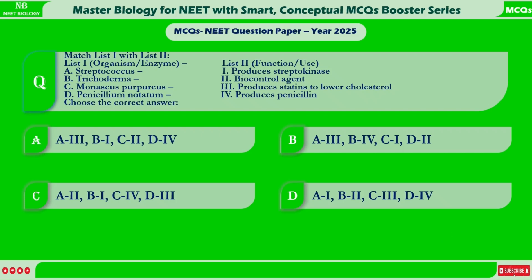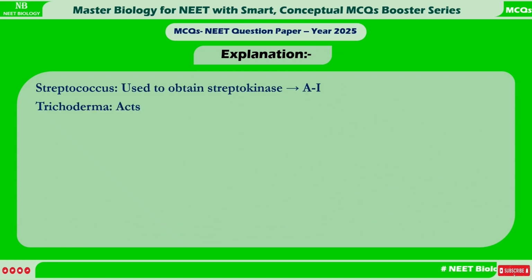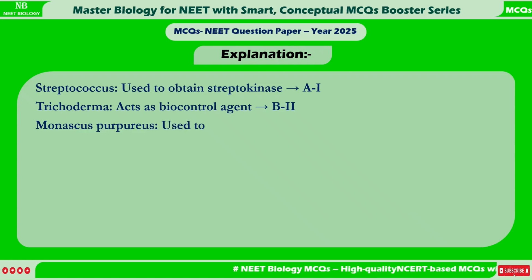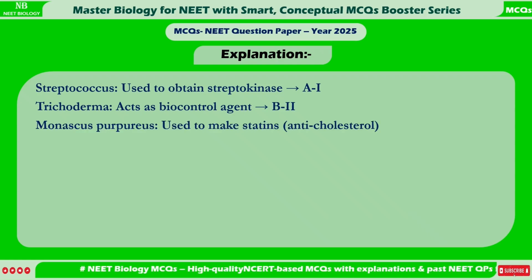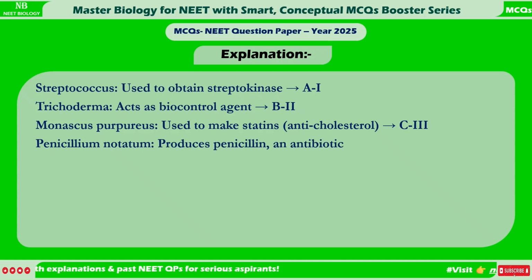Correct answer is D. A1, B2, C3, D4. Explanation. Streptococcus, used to obtain streptokinase, A1. Trichoderma, acts as biocontrol agent, B2. Monascus purpureus, used to make statins, anticholesterol, C3. Penicillium notatum produces penicillin, an antibiotic, D4.